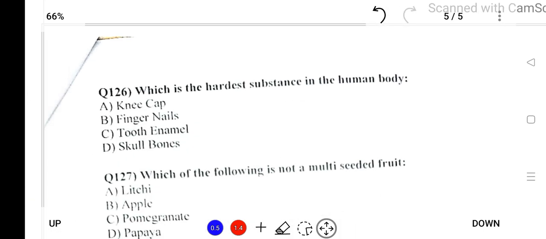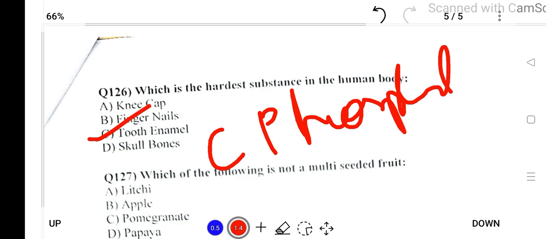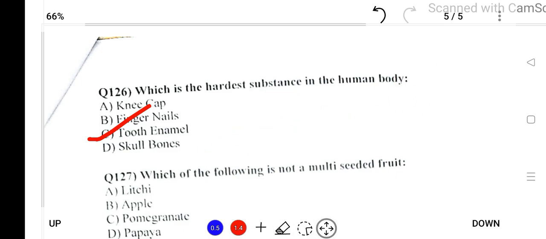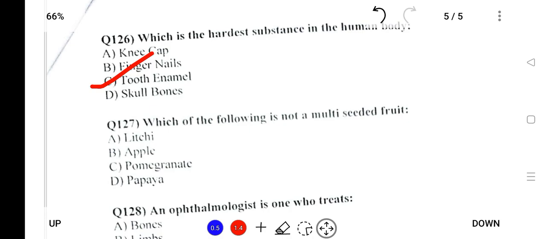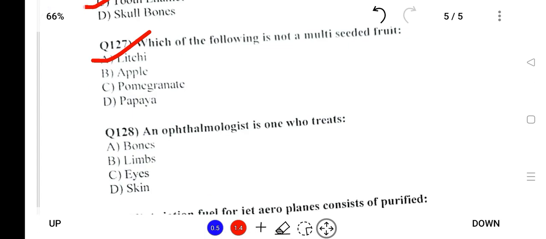What is the hardest substance in the human body? So the hardest substance is tooth enamel, and it contains calcium phosphate. Next, which of the following is not a multi-seeded fruit? The fruit which has only one seed will be lychee. What an ophthalmologist is? An ophthalmologist is a doctor who treats the eyes.